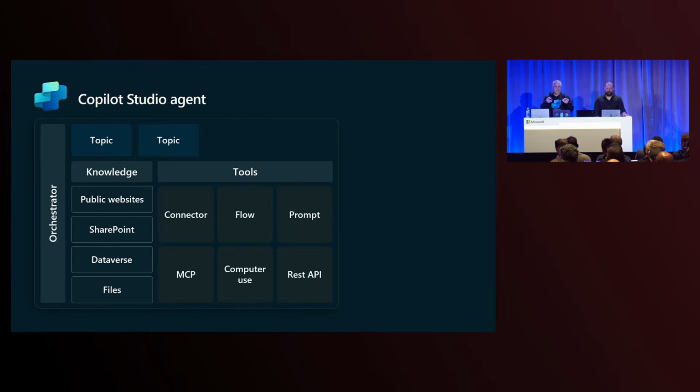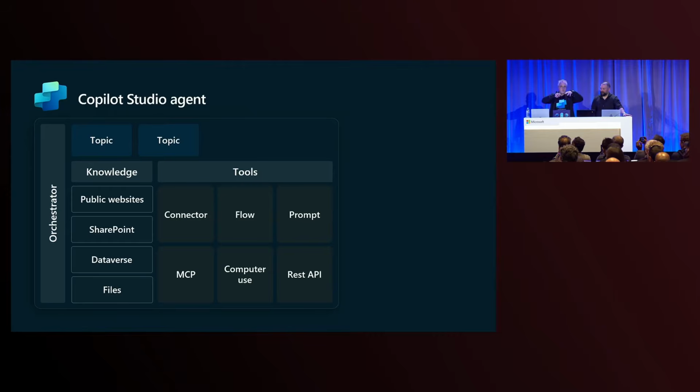So today, this is what your agent will look like. Actually, show of hands, how many of you in the room, and maybe we can get some hands online as well, have used Copilot Studio today and built agents? Okay, awesome. That's a lot of you. That's fantastic. So you'll be very familiar with this.